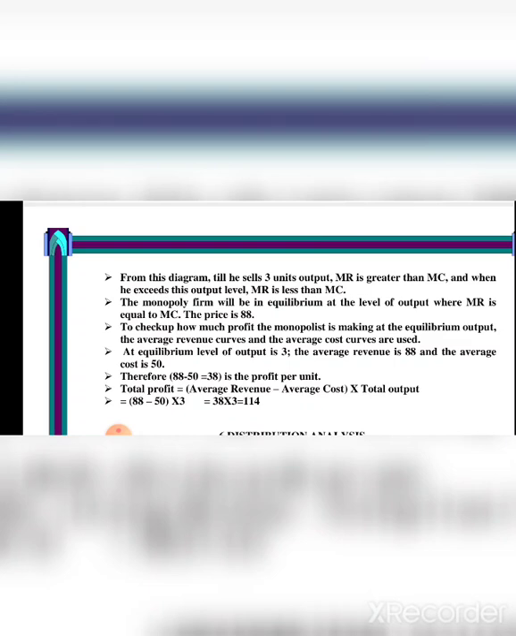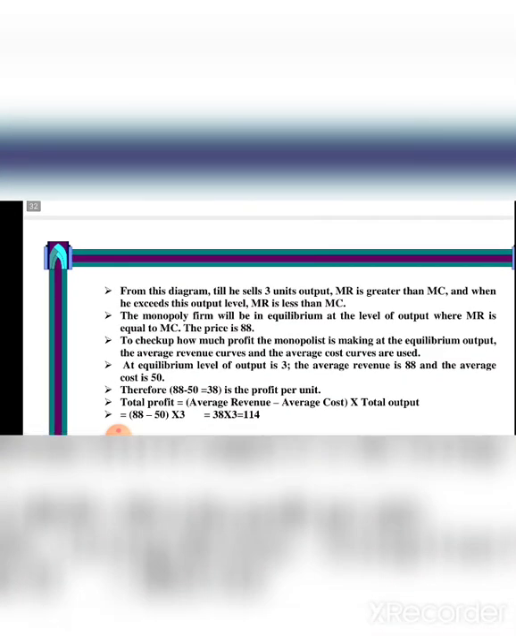To check how much profit the monopolist is making at the equilibrium output, the average revenue curve and the average cost curve are used. As the equilibrium level of output is 3, the average revenue is 88 and the average cost is 50. Therefore, 88 minus 50 is equal to 38, which is the profit per unit. So, the total profit is equal to average revenue minus average cost into total output. The calculation is 88 minus 50 into 3, is equal to 38 into 3, is equal to 114.